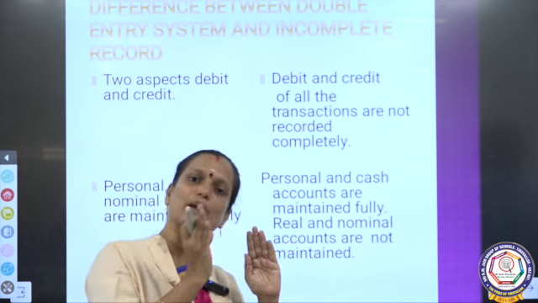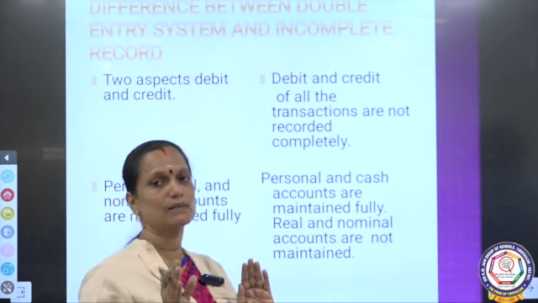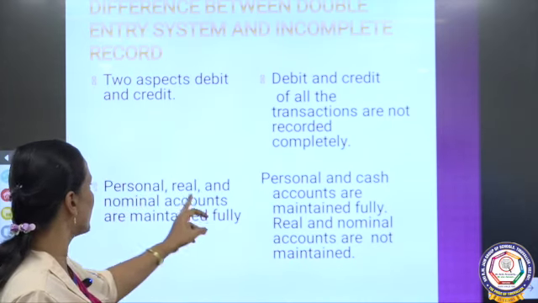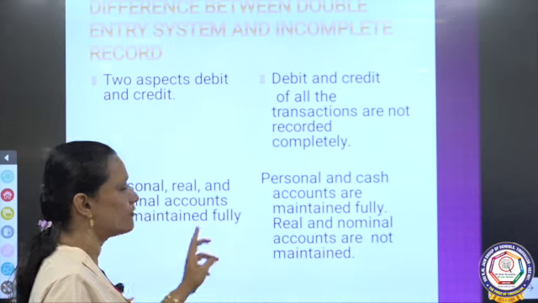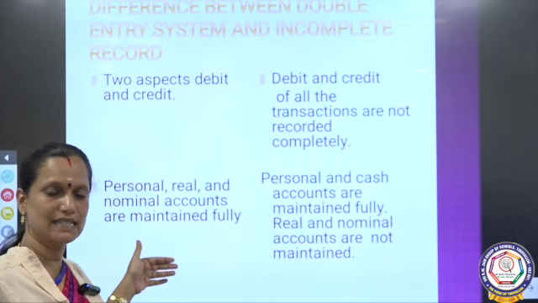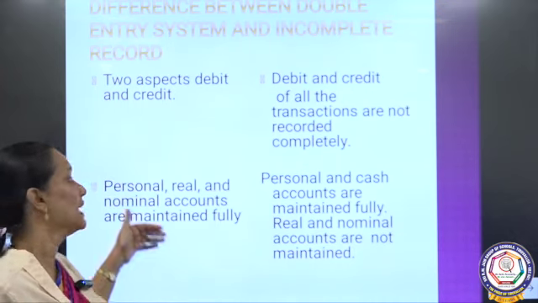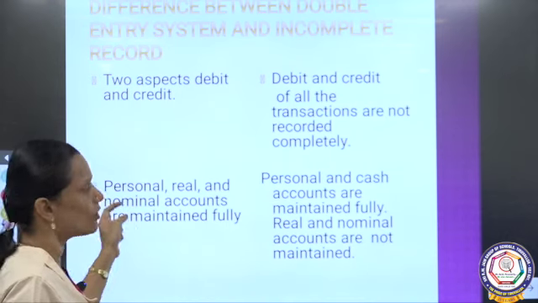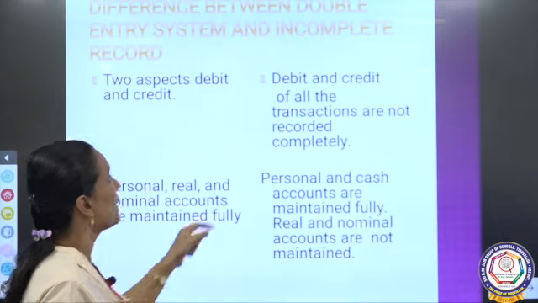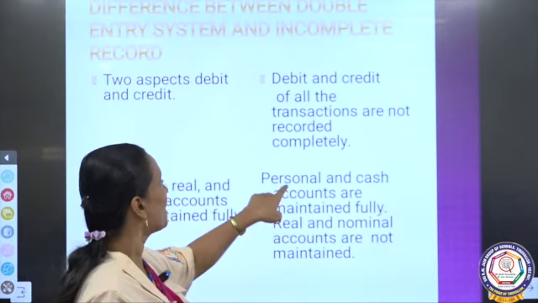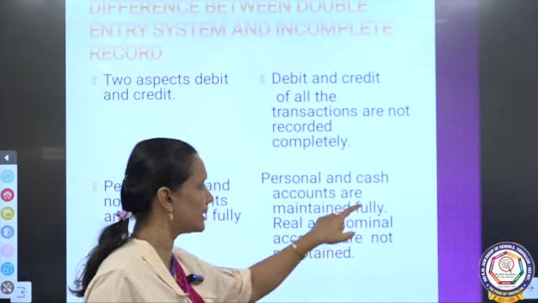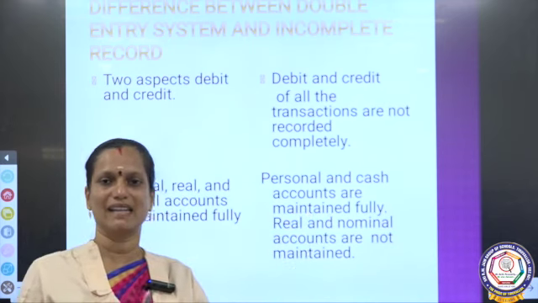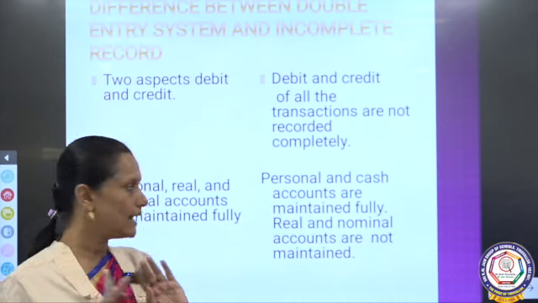Sometimes it may be partial, sometimes it may be omitted fully. And then personal, real and nominal accounts are maintained fully in double entry, as it is a systematic record of transactions. But in incomplete record, personal and cash accounts are maintained fully, real and nominal accounts are not maintained. They will never maintain real and nominal accounts.